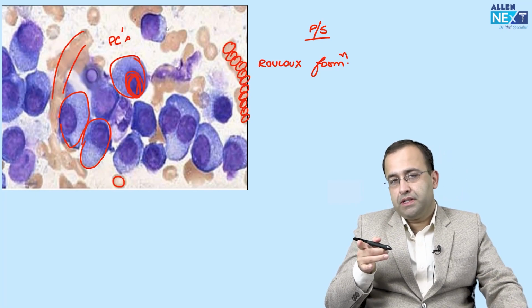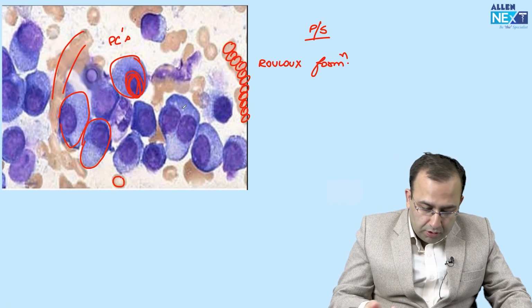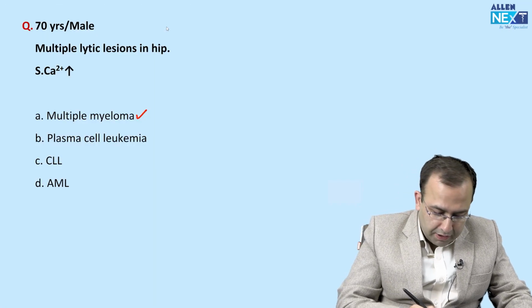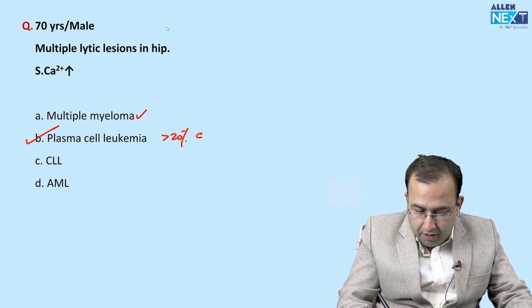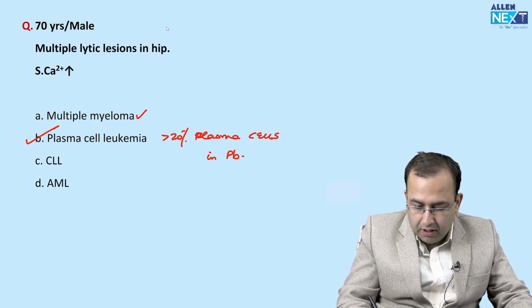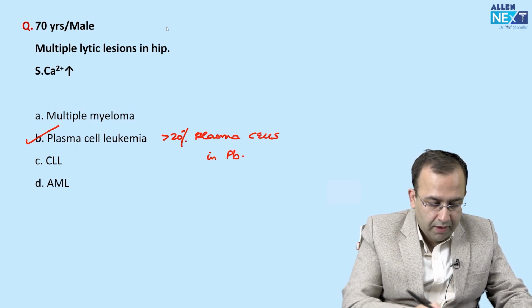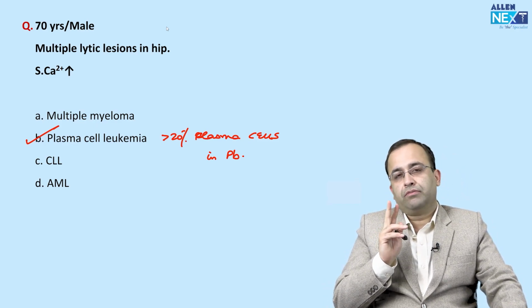Are they more than 20%? Yes, they are 100%. All these are plasma cells. More than 20% plasma cells in peripheral blood makes it plasma cell leukemia. So the best answer in this case was plasma cell leukemia.